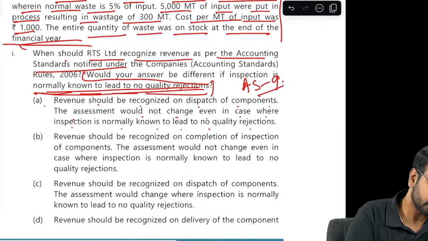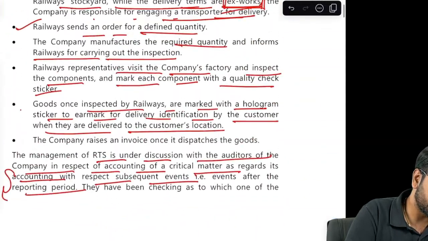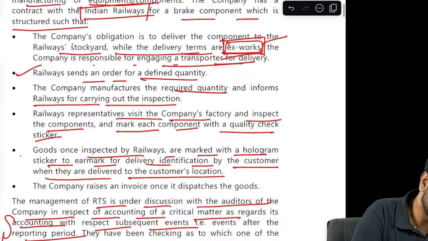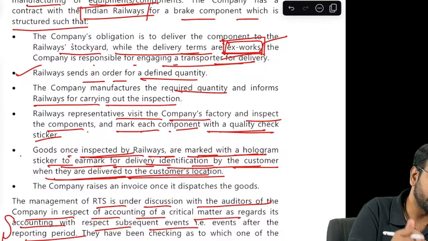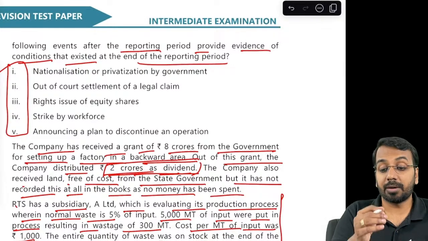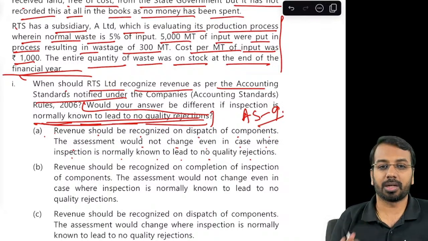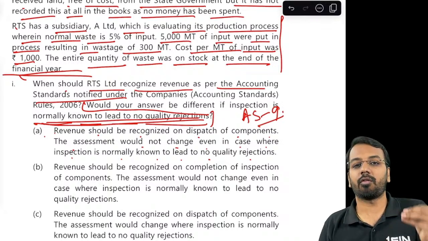That's the first one. Now, please understand, we are manufacturing product specifically for railways, and once they mark each component with a quality check, goods once inspected by railways are marked with a hologram to earmark for delivery identification by the customer when they are delivered to the customer location. Means once the railways authorities have completed their quality inspection, they have accepted the product. Delivery is a mere formality.